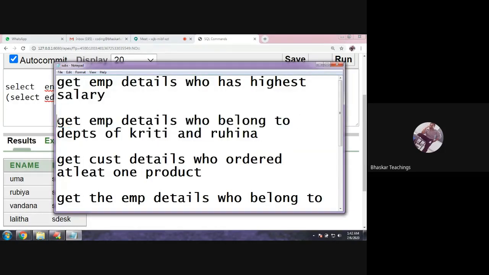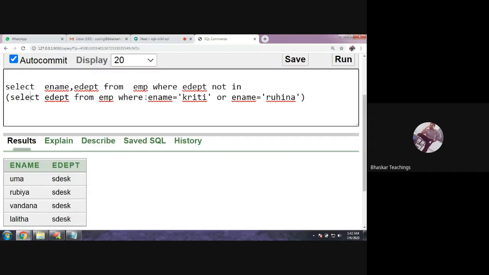Okay. So here you can change it this way also, sir. Why give the condition two times? You can use the in operator here also, right? Yes, happily. Ename, where ename in. This is just the usage of in I'm showing. This is not related to any subquery, just the usage of the in operator.